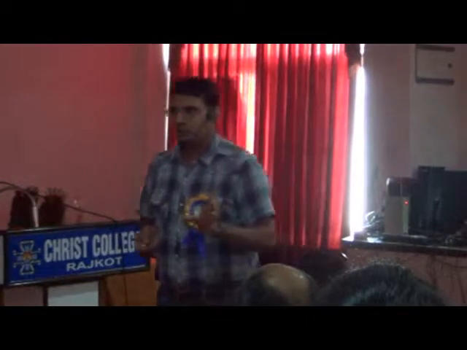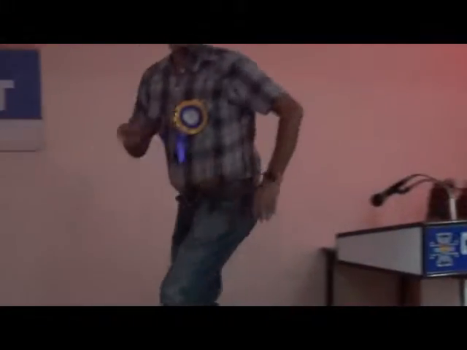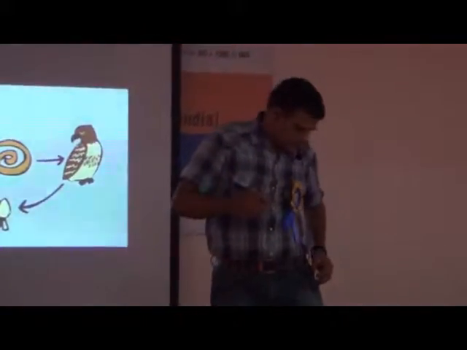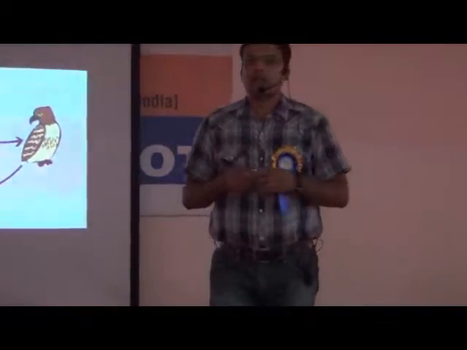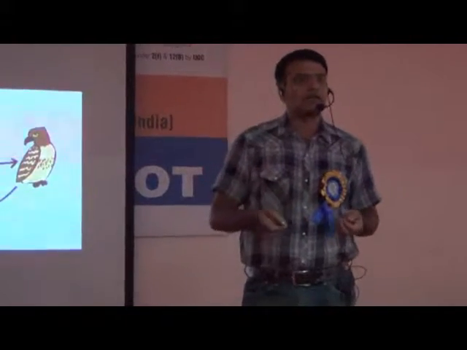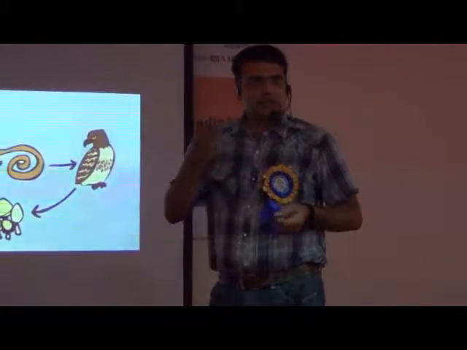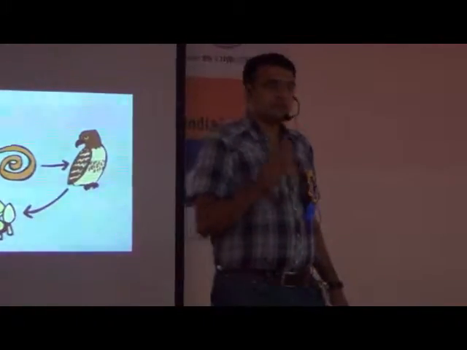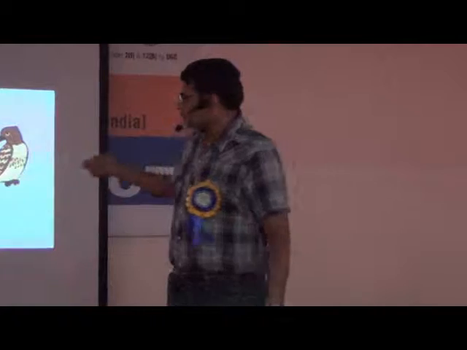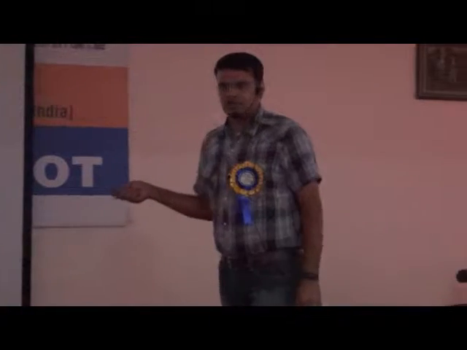You must be knowing about the biogeochemical cycle. In this biogeochemical cycle, there are various cycles: carbon cycle, nitrogen cycle, phosphorus cycle, water cycle. In this whole cycle, microorganisms play an important role. It was discussed. It is an example of a food chain.